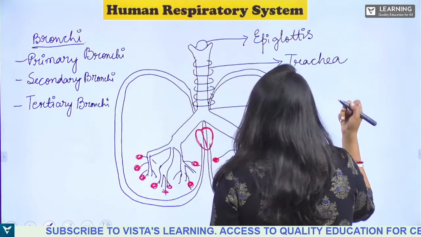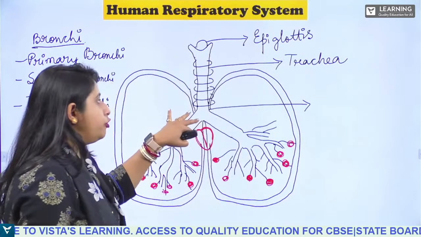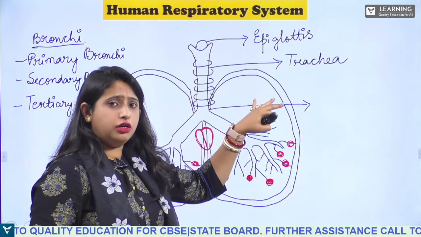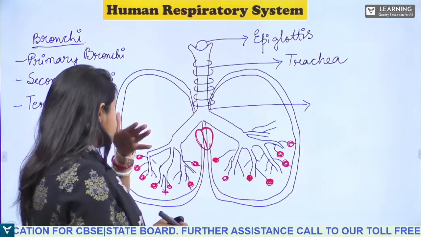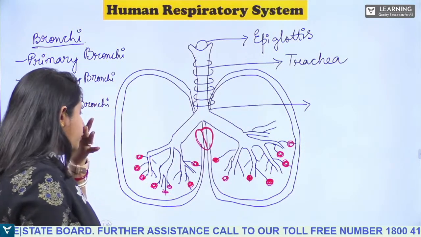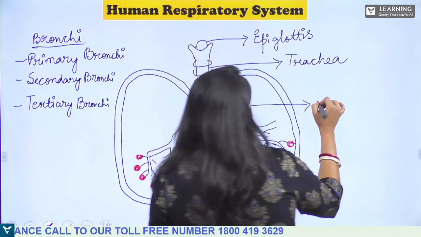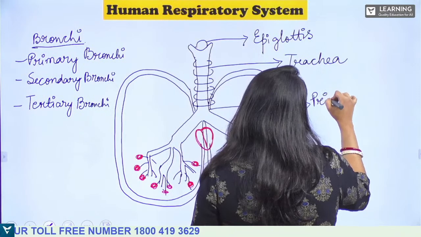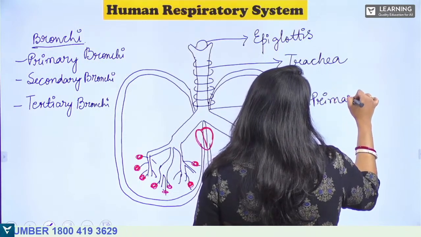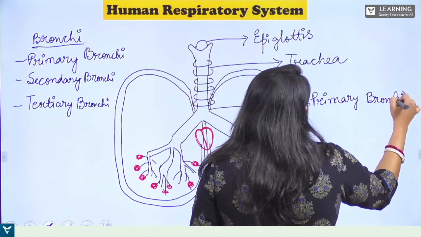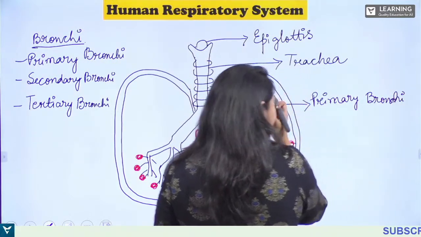Now, as you can see, this is the primary bronchi. The trachea divides into the fifth metathorax cavity, okay. So it is the primary bronchi, right.